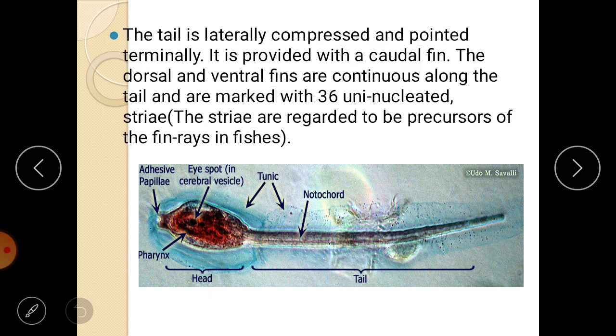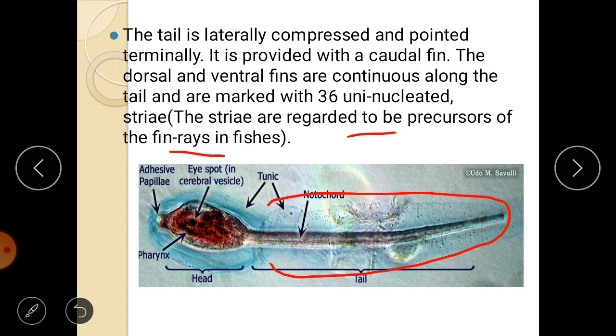Okay, so all these fin structures are made up of uninucleated striae. Striae are regarded as the precursor of fin rays in fishes. If you observe fishes, they have fins, right?